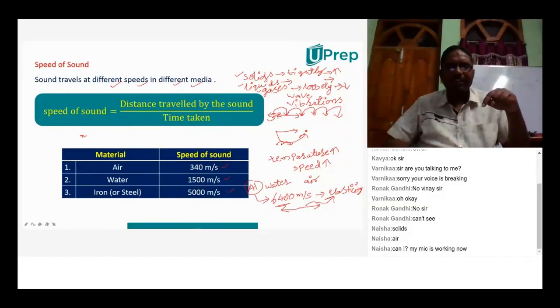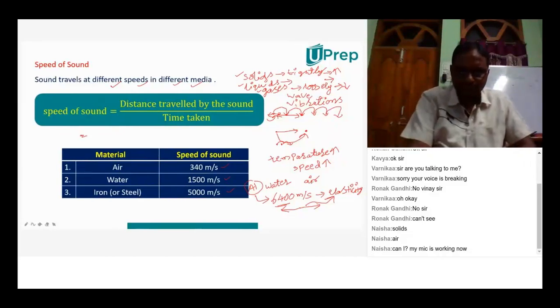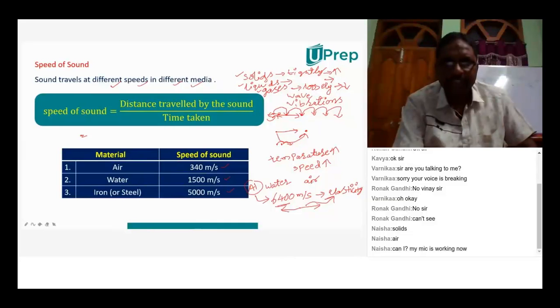Because sound travels very fast in solid substances, around 5,000 meter per second. With that much velocity, you can listen to the sounds even when a train is very far away, and you can think that it may come within some time. Okay. Is it clear? Yes, sir.